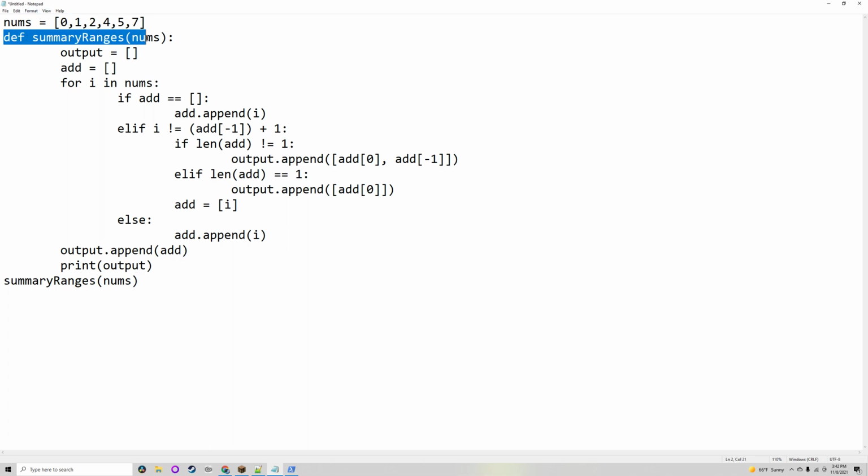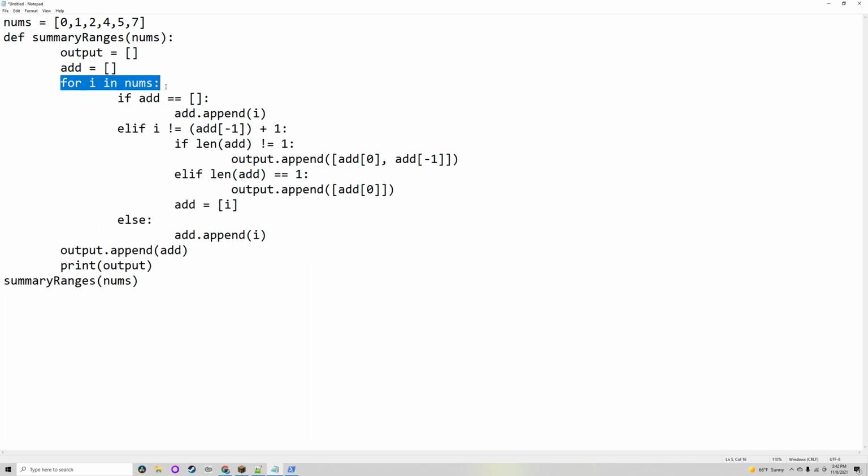So this function, summary ranges, takes the input of nums, and then I'll have output and add both start off as empty. Add will be everything that's consecutive, so 0, 1, 2, and then output will have add's items with only the first and last one. That's how the program is going to work.